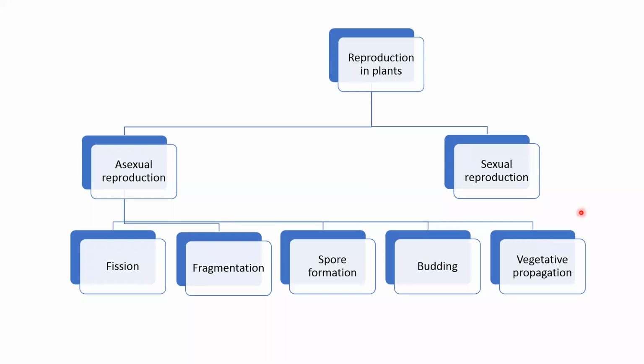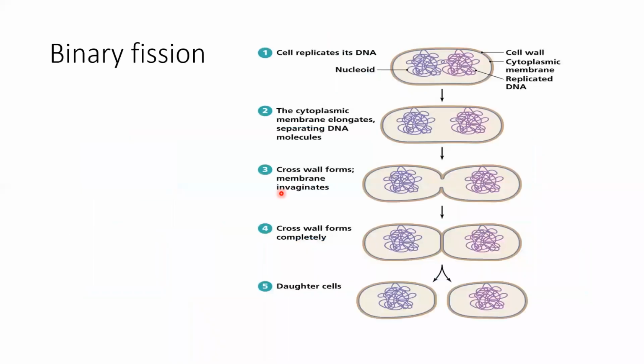Some authors may consider it a third category in the reproduction of plants, dividing it into three main categories: asexual reproduction, vegetative propagation, and sexual reproduction. But actually, vegetative propagation is one of the subtypes of asexual reproduction only, so I am including it under asexual reproduction. Okay. First of all, we will start with fission.